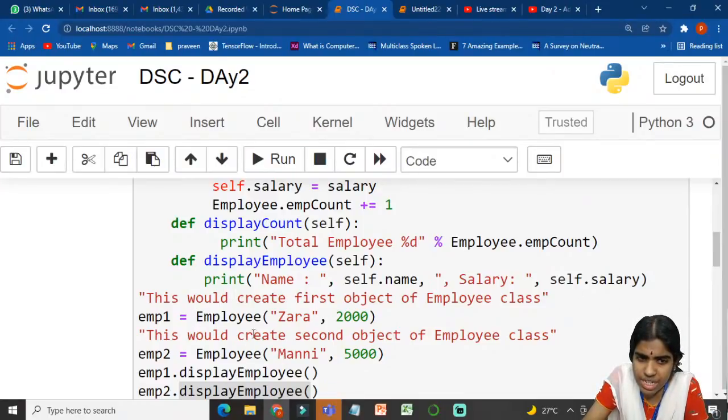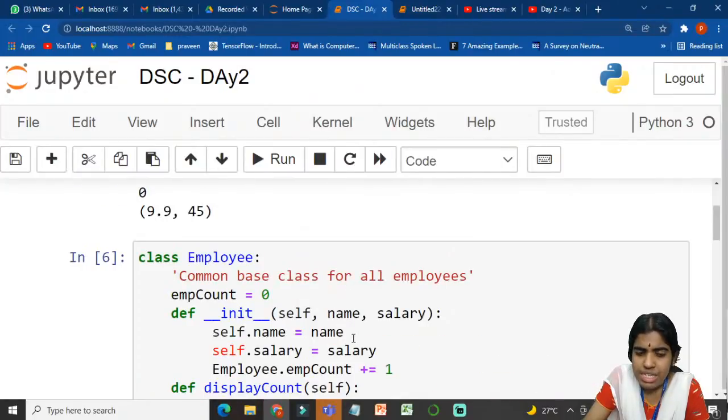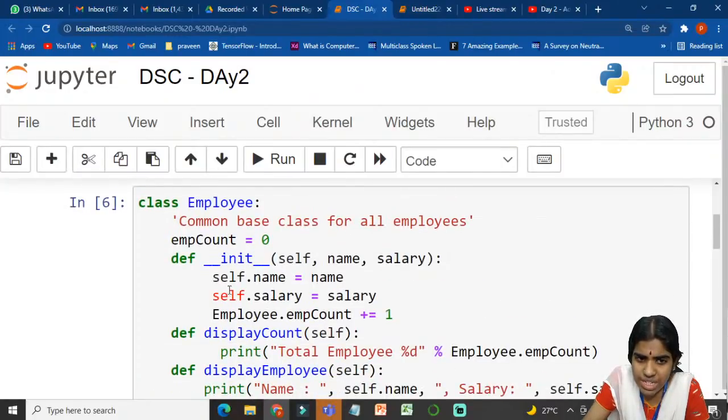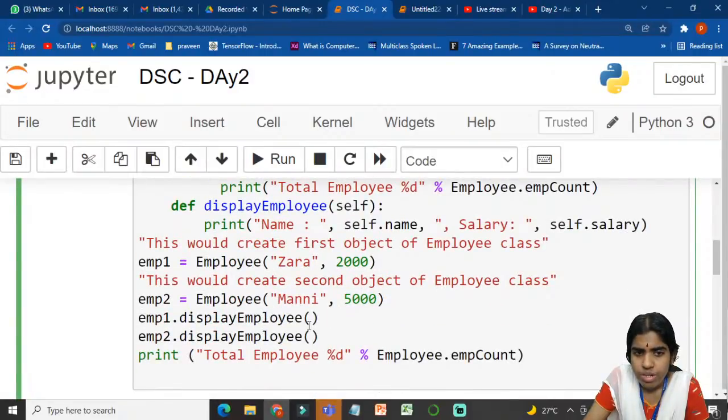I am initializing this Employee class by passing the name and the salary of my employee. Whenever I pass this name and salary, I am initializing the name and the salary of my employee. So m1 is an object. I am creating one more object called employee2. I am calling this by the class name and passing the name and the salary of my employee.